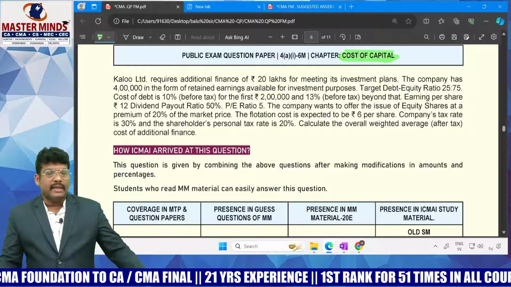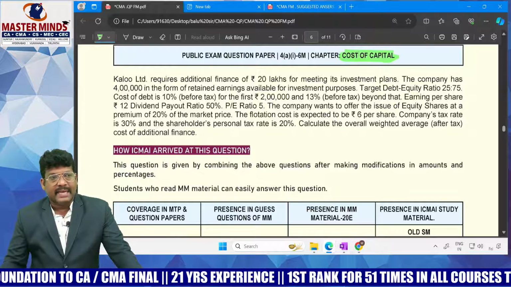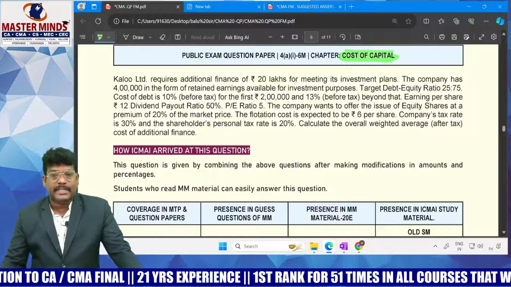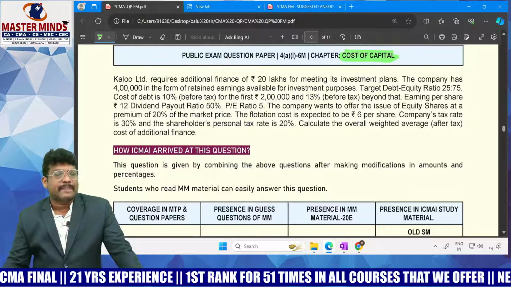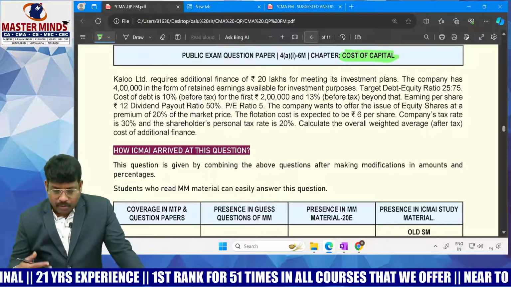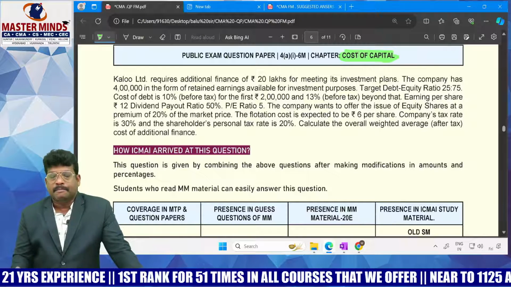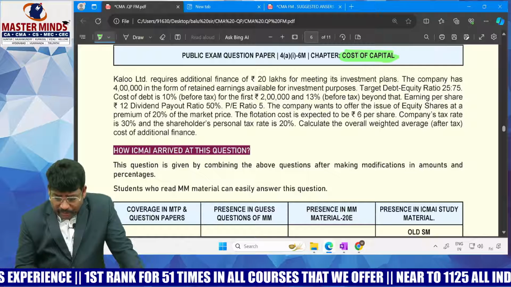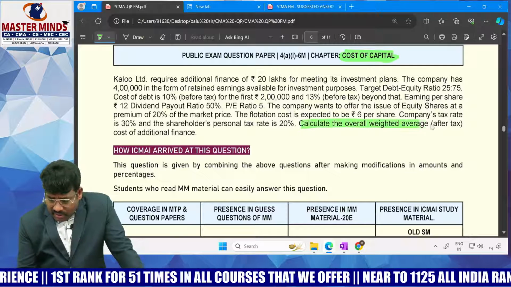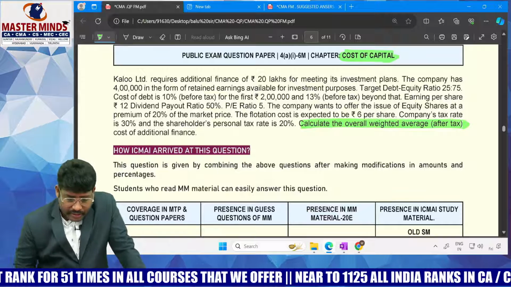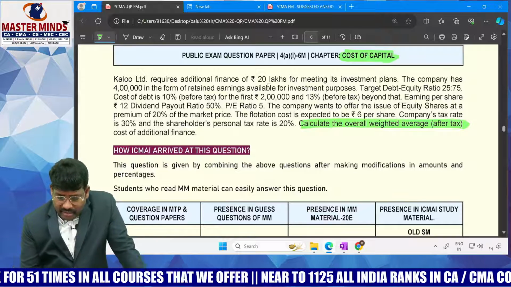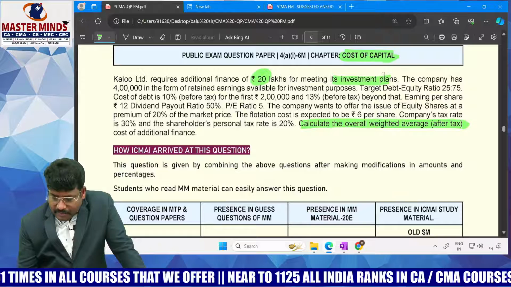Cost of capital is the minimum rate of return that a company must earn to keep the expectations of investors. You may also say cost of capital is the minimum rate of return that a company has to pay. So in this problem, they asked to compute the overall weighted average cost of capital. Here, Kalu Limited requires additional finance of 20 lakhs for meeting its investment plans.